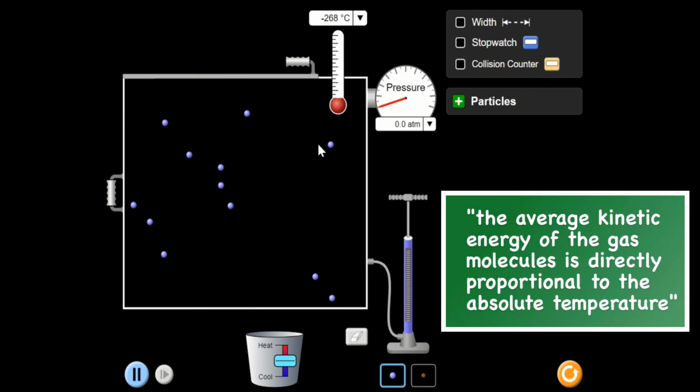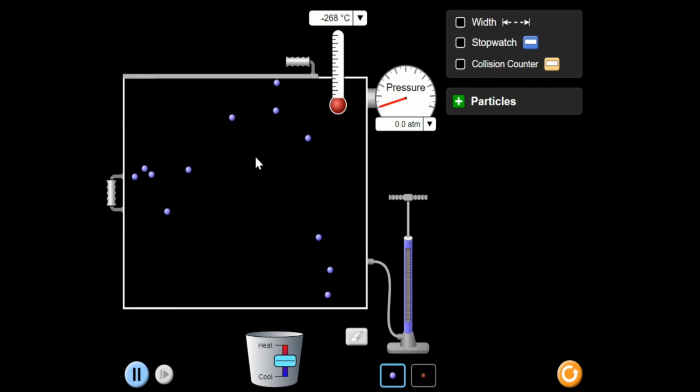So, increase natin ang temperature. Okay? And observe din nyo ang movement ng gas molecules. Okay? So, initially, meron tayong negative 268 degrees Celsius. Ang pressure natin dito, pressure reading is 0.0 atmosphere. And as you can see here, yung movement ng gas molecules, gumagalaw sila, nagmo-move sila. They have kinetic energy pero hindi masyadong mataas. Okay? So, that's why they are moving very slowly. No? Mabagal yung kanilang movement.